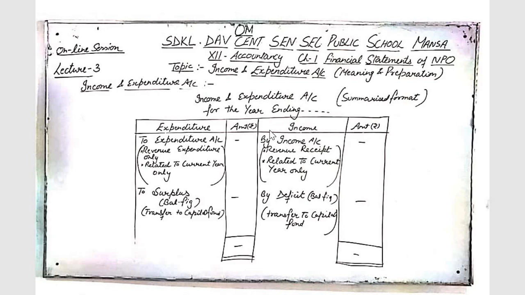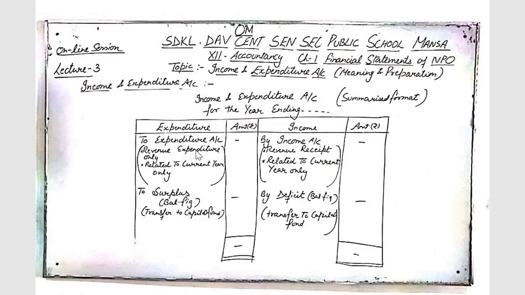By incomes we mean all the revenue receipts only. Revenue receipts are recorded on the credit side and these revenue receipts strictly should be related to the current year only, whether received in cash or not received in cash. So we have to make the treatment of accrued incomes and incomes received in advance here. To expenditure, again strictly these expenditures are of revenue nature only and related to the current year only. So while writing the expenditure here, we have to make the treatment of outstanding expenses and prepaid expenses.